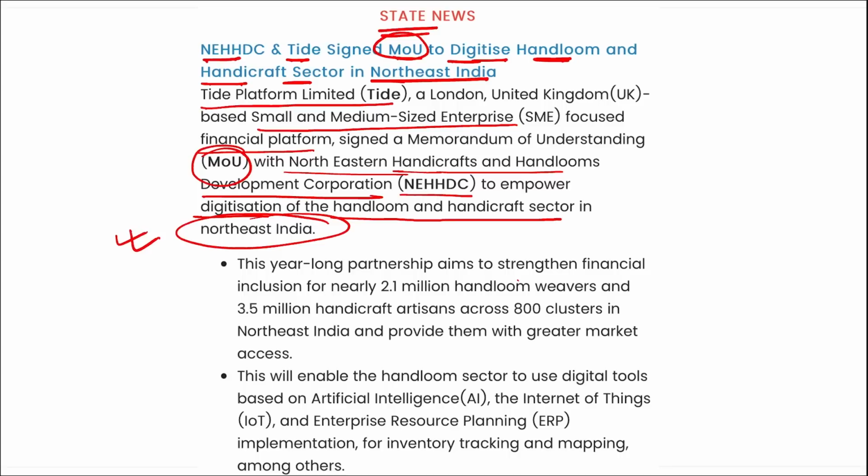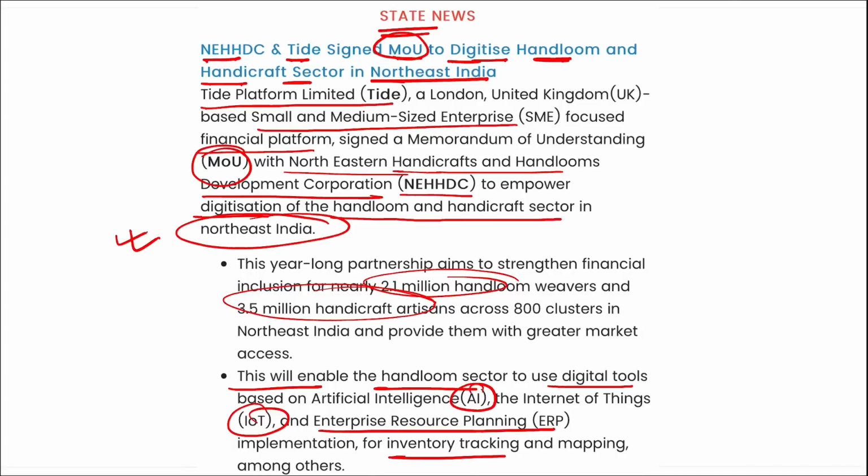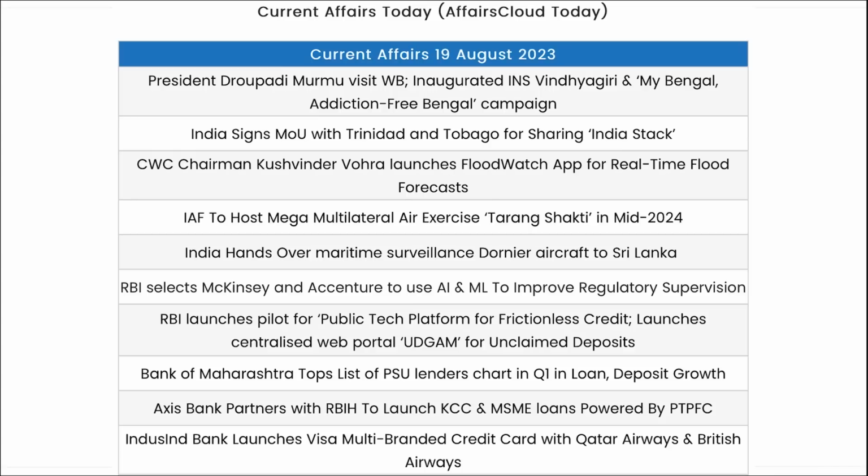This year-long partnership aims to strengthen financial inclusion for nearly 2.1 million handloom weavers and 3.5 million handicraft artisans. Correct? And this will enable the handloom sector to use digital tools that are based on AI, IoT, and enterprise resource planning, implemented for inventory tracking, mapping, and other reasons. Correct? This MOU will provide various entrepreneurs with the necessary tools, knowledge, and resources to effectively plan and manage their finances. So friends, these are your important current affairs for the day.